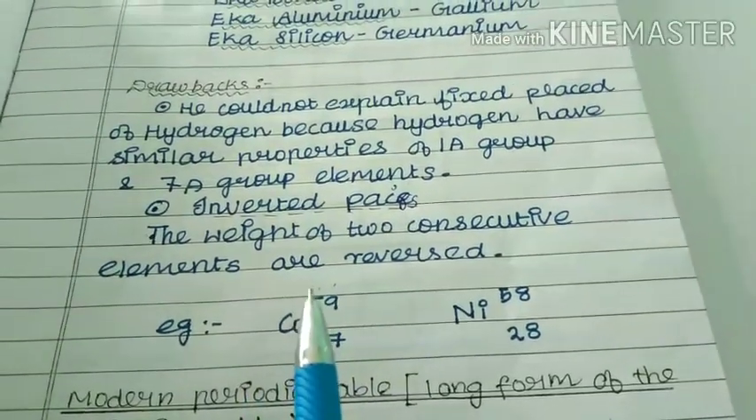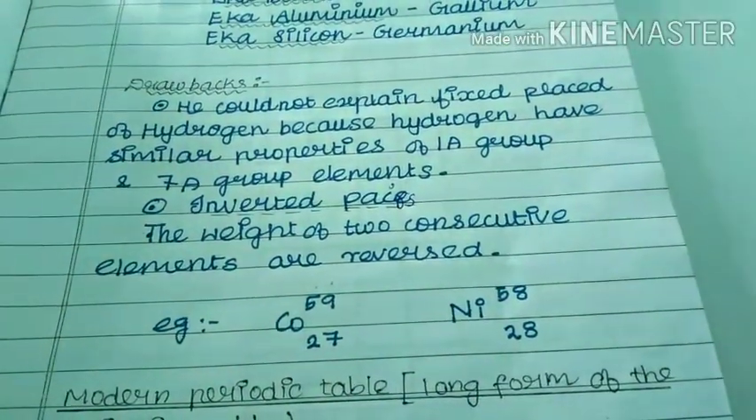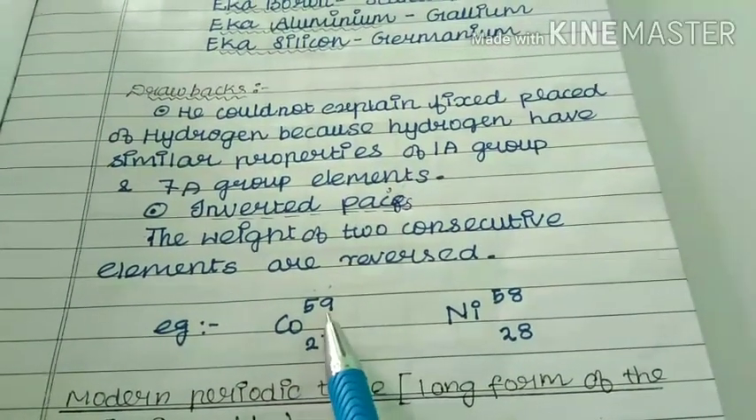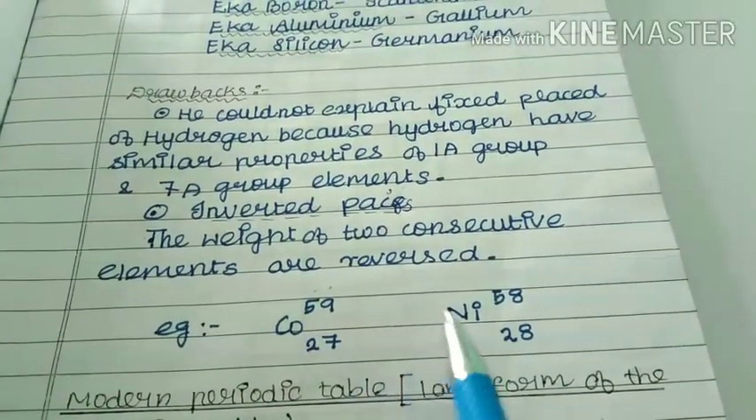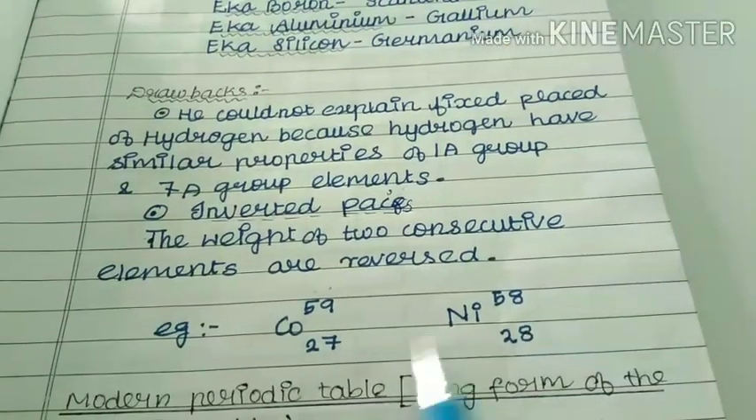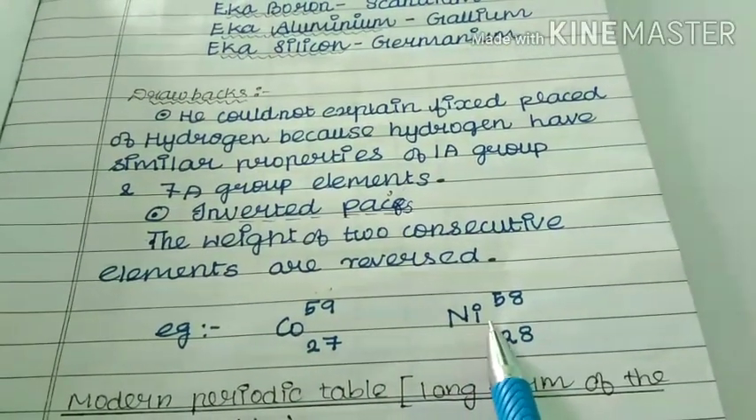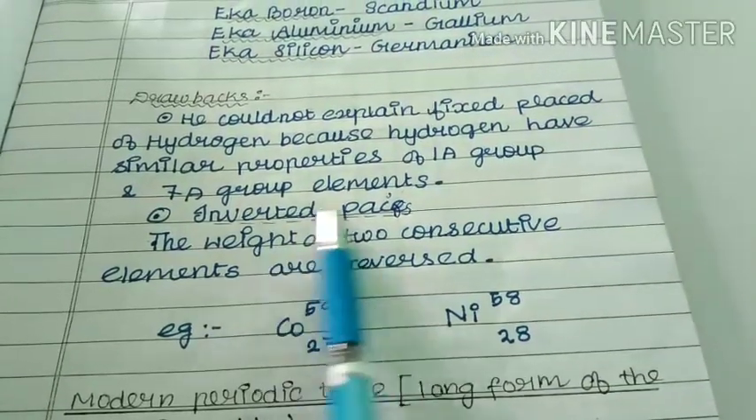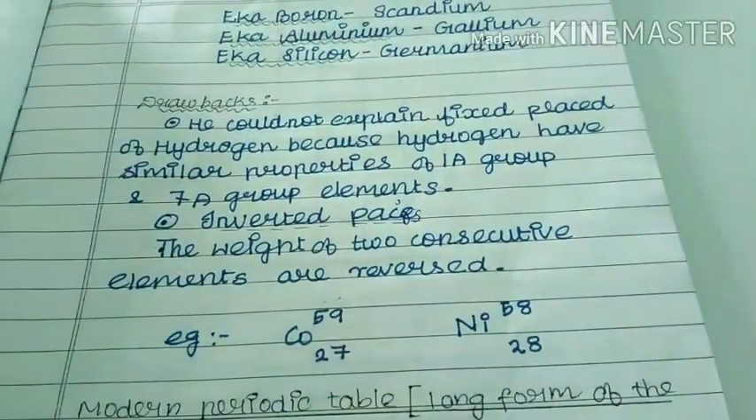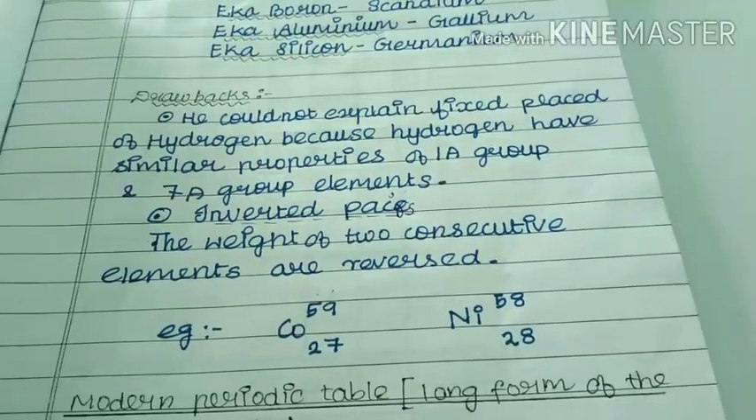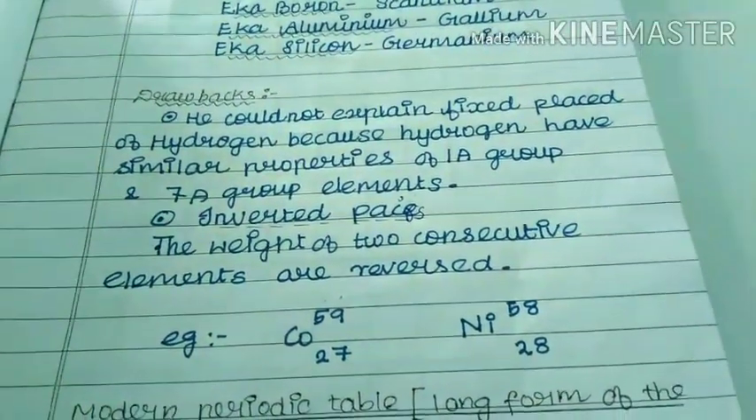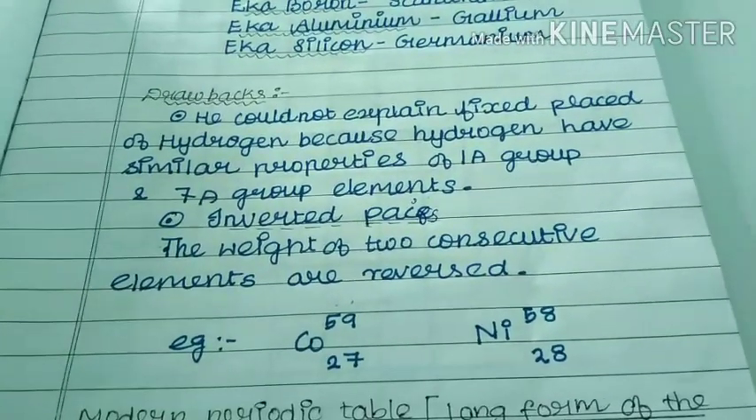So he arranged the elements as per atomic weights, but while arranging the elements, these drawbacks were found. When we arrange the elements as per atomic weights, one drawback was found, that is cobalt and nickel. That is called inverted pairs. These are the drawbacks of Mendeleev's table. So this is all about Mendeleev's periodic table. Next topic we will discuss in the next class.